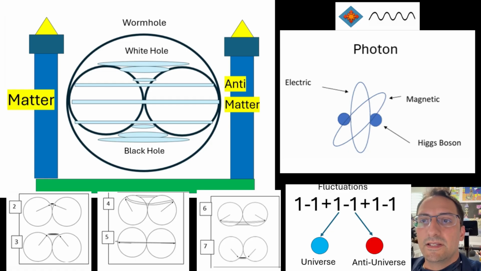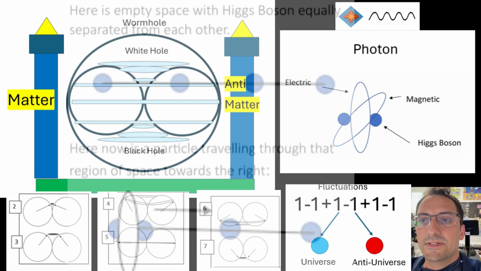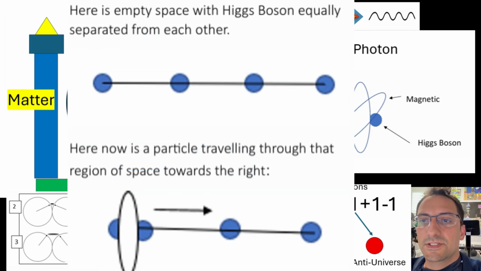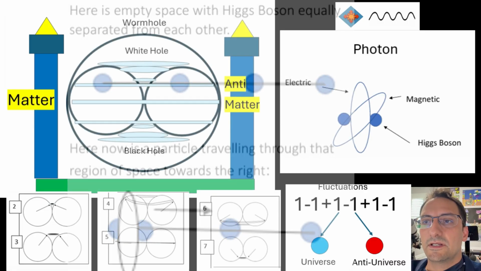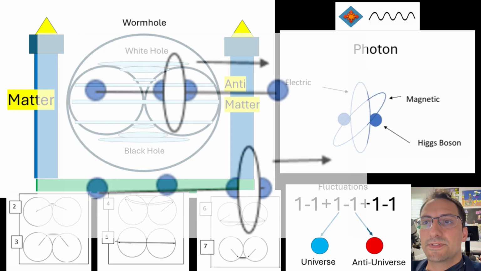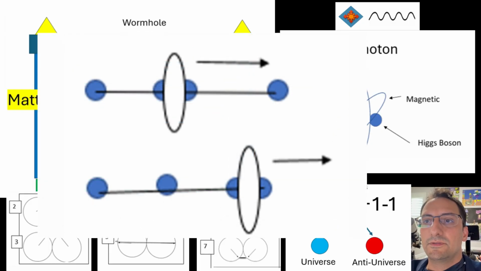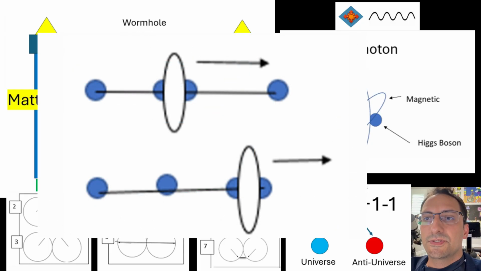When a particle of any matter travels through space, it uses the dark matter of the region it is traveling through as part of the composition. Example is shown below. Here is empty space with Higgs bosons equally separated from each other. Here now is a particle traveling through that region of space towards the right. Notice the dark matter is used by the particle as its composition. The particle literally goes right through the dark matter,